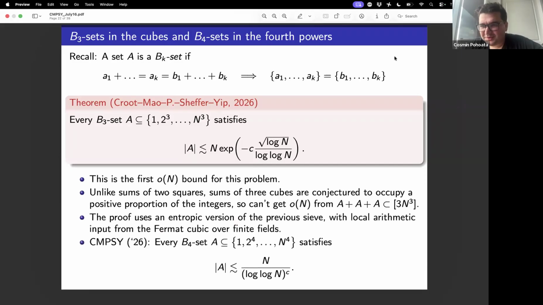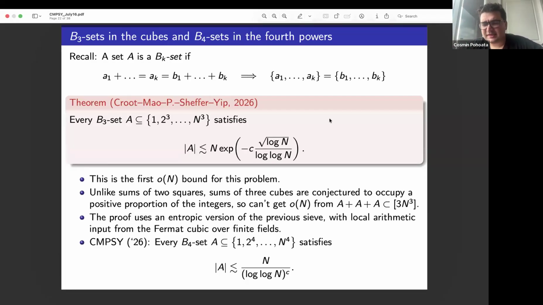Since I'm doing badly with time, I won't say anything about the proof, but the proof uses many different ideas, an entropy version of this previous argument and some cool local input from algebraic number theory.